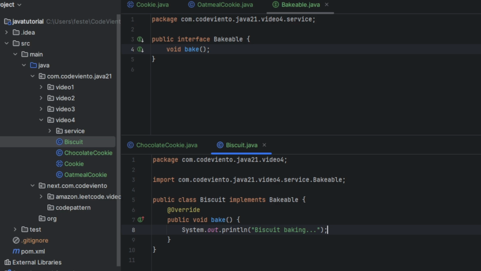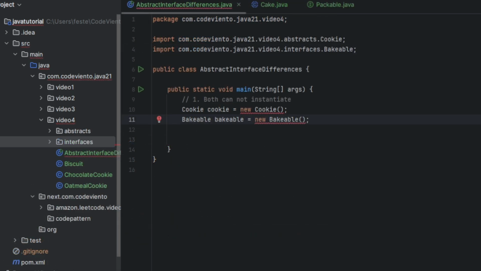If you are preparing for interviews, here is a tip: you are almost guaranteed to be asked the difference between abstract classes and interfaces. Let's break it down with a comparison. First, instantiation. We cannot do this. Neither abstract classes nor interfaces can be directly instantiated.